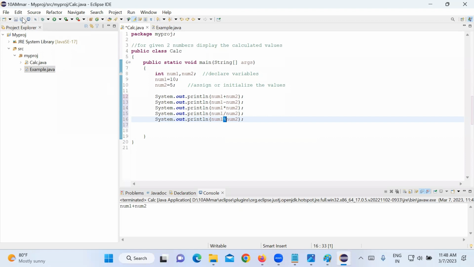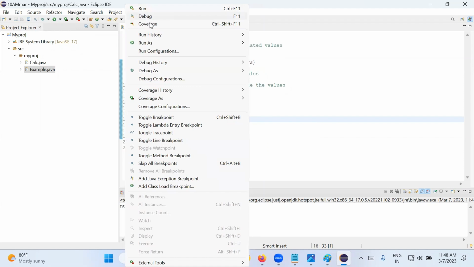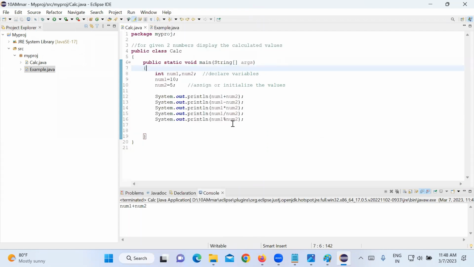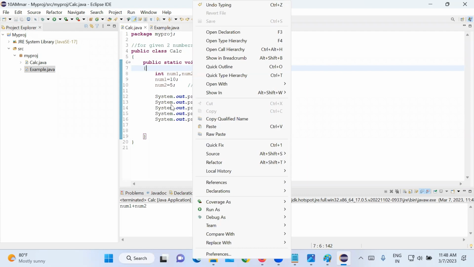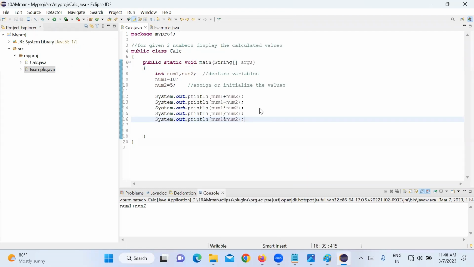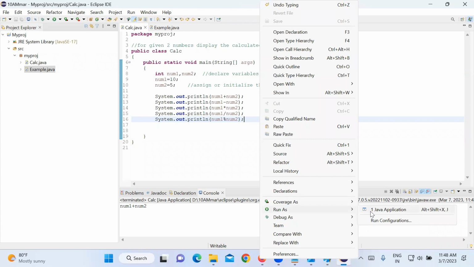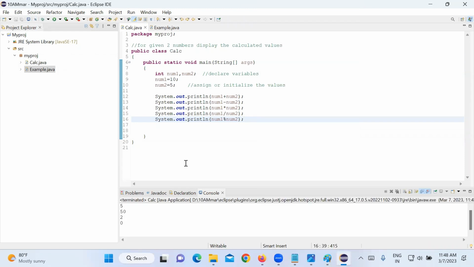This is to save the program. This is to run the program. You can run the program like this, or there is a run button on the top, the run menu. From here also you can use run as Java application. Or you can right click anywhere on the program, and here also run as Java application is there. You can choose like this also, no problem.